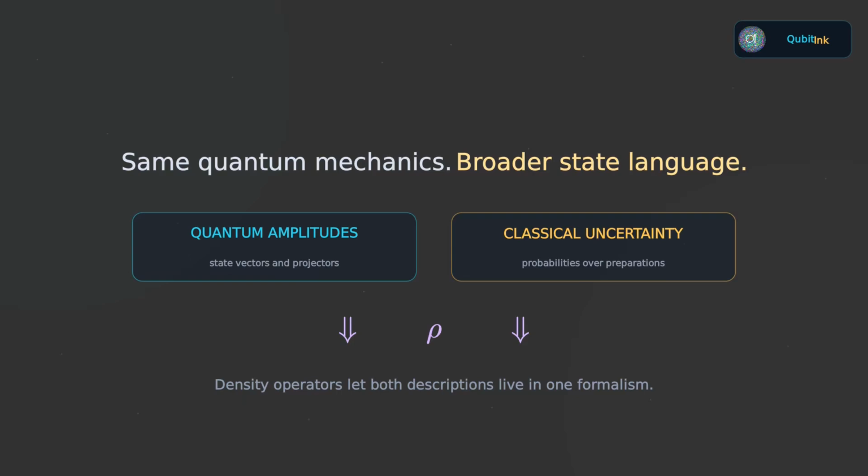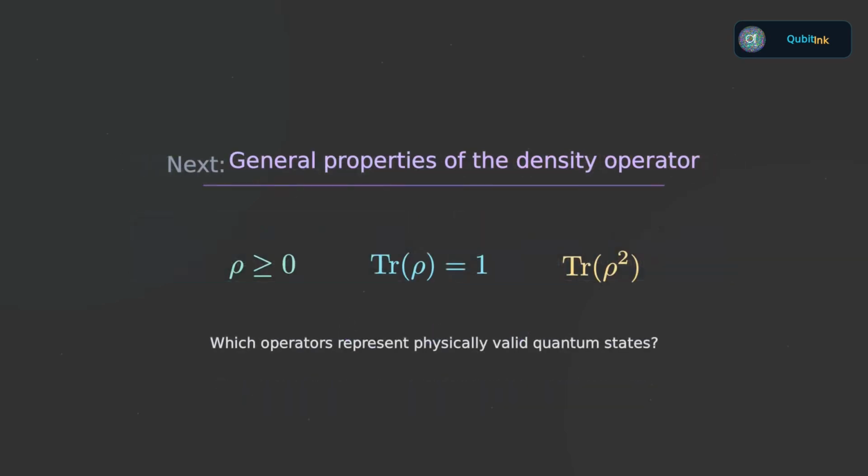In the next part, we will stop referring to a particular ensemble and ask a deeper mathematical question. Given an operator ρ, how can we tell whether it is a valid density operator at all? That takes us to the general properties of the density operator.